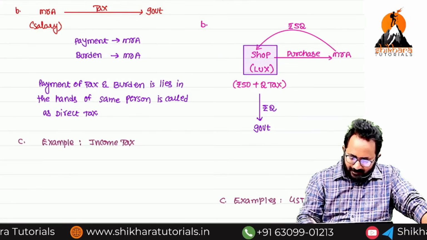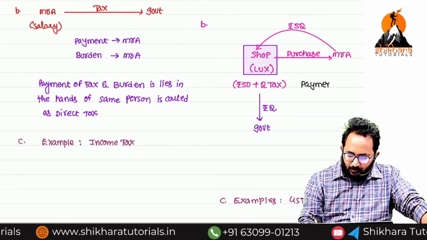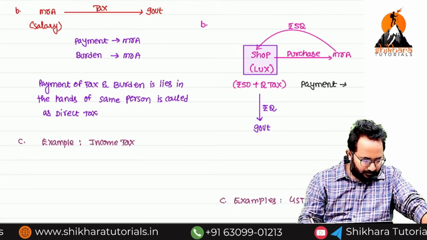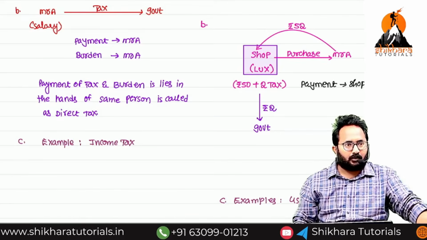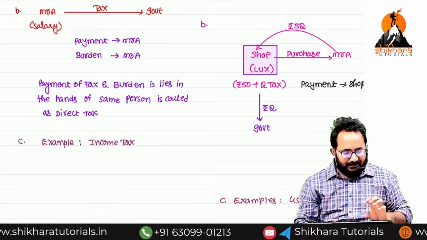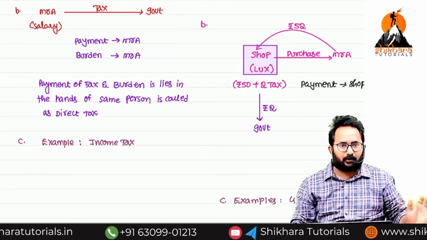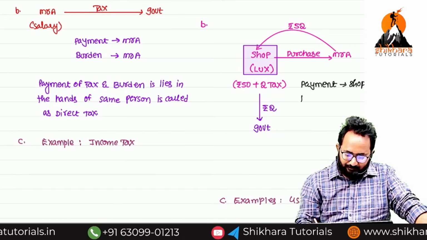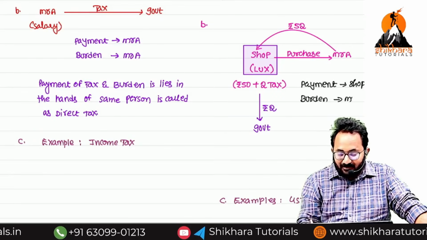Now here I will write a question. A payment done to the government by whom? Shopkeeper. The government collects the tax, and the one making the payment to the government is the shopkeeper only. But the burden, the pain, whose money is that? Mr. A's money.